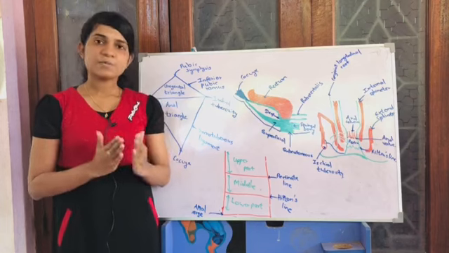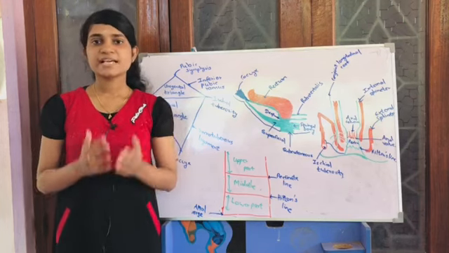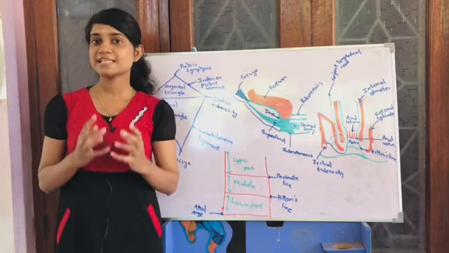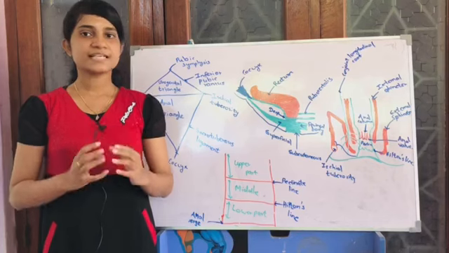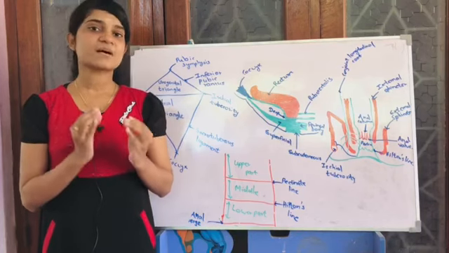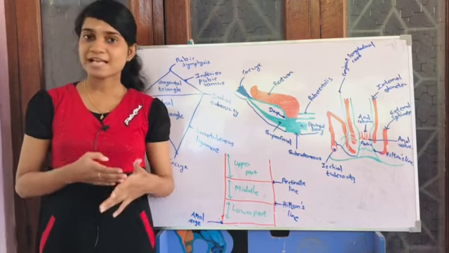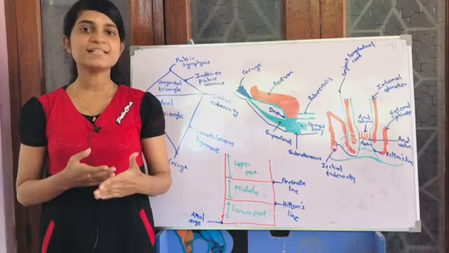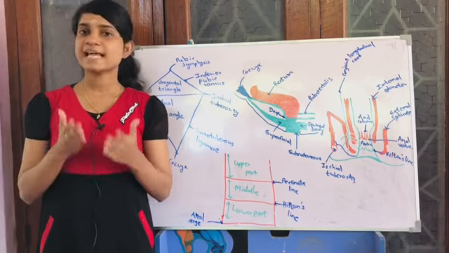Okay, now let's move to the submucosa of the anal canal. In the submucosa there is a special structure: the anal cushions. The anal cushions are formed by small submucosal masses. They comprise fibroelastic tissue, smooth muscle, dilated venous spaces, arteriovenous anastomoses, etc.